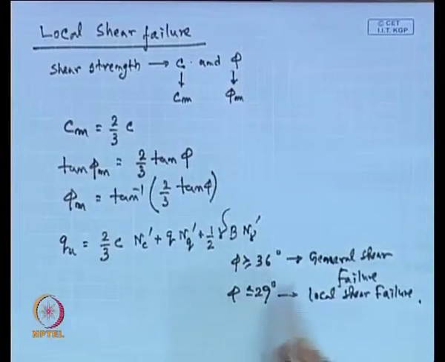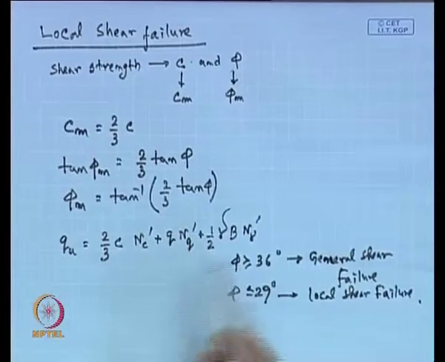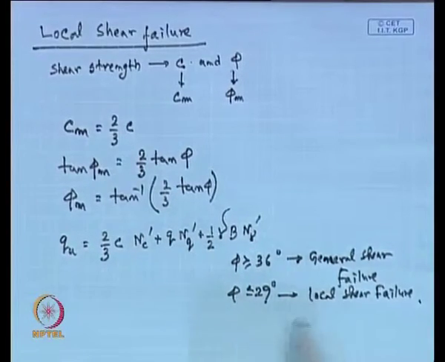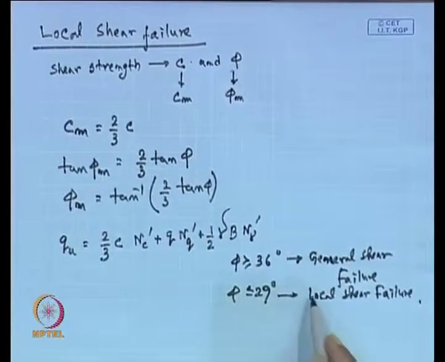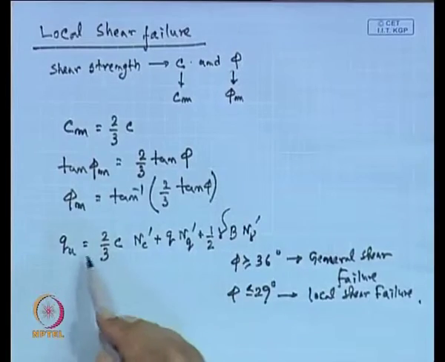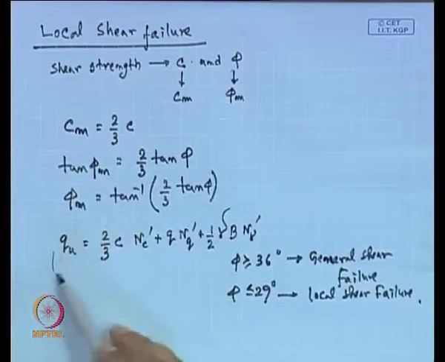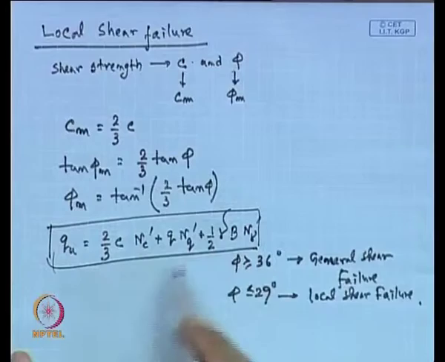So, if the soil fails in general shear failure, or if it is a dense soil or stiff clay, then we can use the previous expression for general shear failure. If the soil fails in local shear failure, with medium dense or moderate sand, then we have to convert C to C m and phi to phi m, and use this expression. So, this final expression is for the local shear failure.